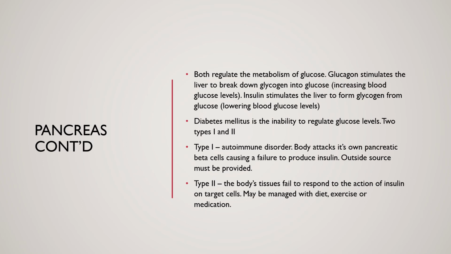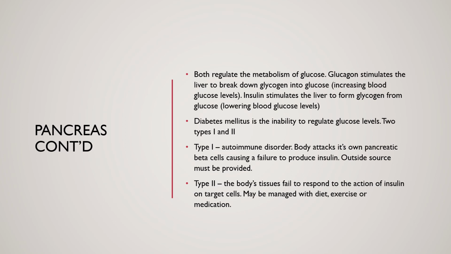Glucagon stimulates the liver to break down glycogen into glucose, which increases our blood glucose levels. And insulin stimulates the liver to form glycogen from glucose, which lowers our blood glucose levels. So those two are working hand in hand to keep our glucose levels. When that doesn't happen, diabetes mellitus is the result, which is the inability for our body to regulate the glucose levels. And there are two types.